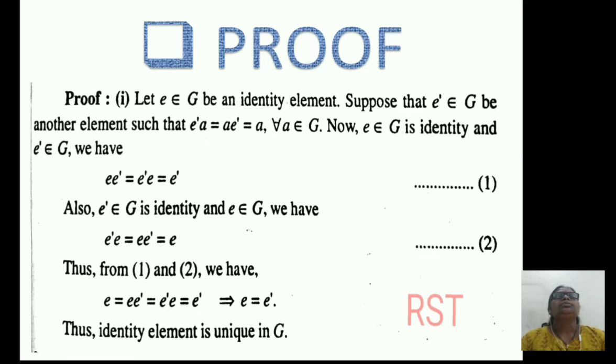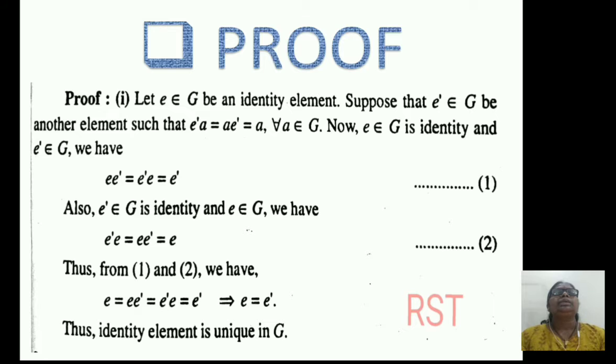Thus, in this proof, we have to prove that identity element is unique in any group G. Here e belongs to G is an identity. To prove this uniqueness, we have considered here e dash belongs to G is another identity and proved that e equals e dash. Thus, in any group G, identity element is unique.